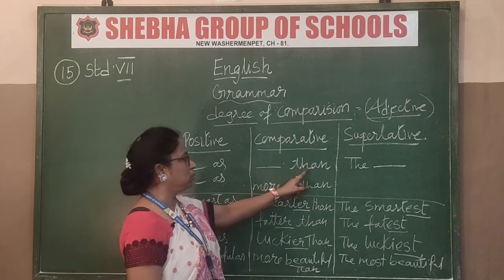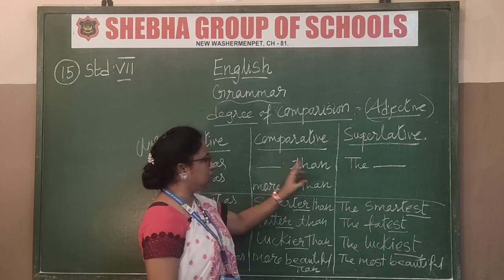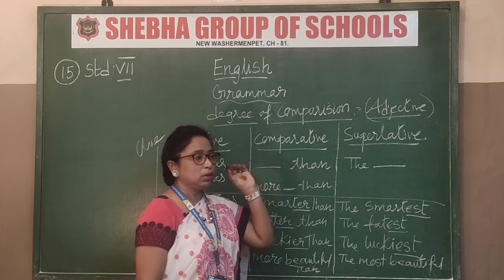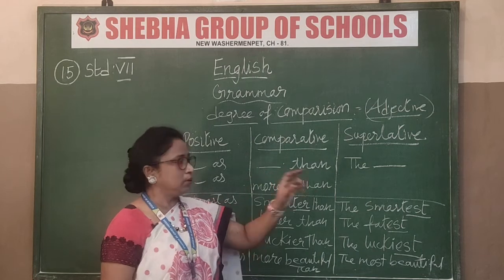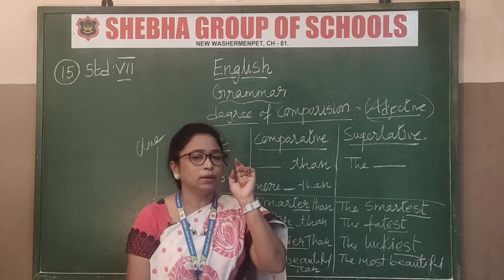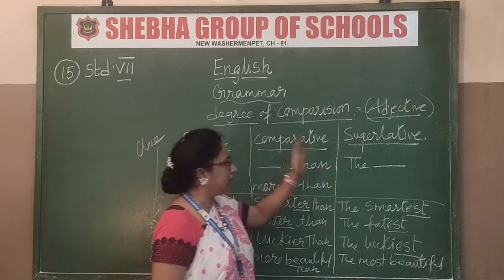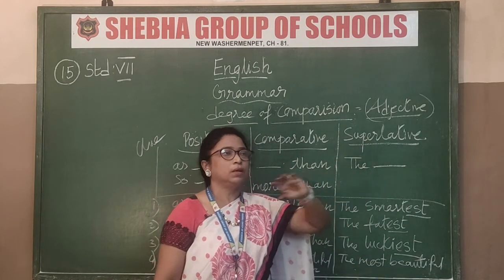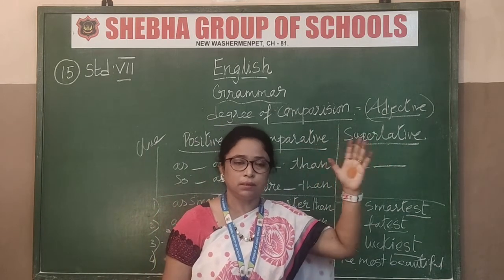For comparative, the adjective is here, and next to the adjective you are going to use than. With this comparative you are going to compare 2 nouns. You use the adjective and the than to compare 2 nouns. Only when 2 nouns are there can you use this comparative degree. Now, the superlative degree is the best, the tallest, the smartest. That is the end, the last degree.